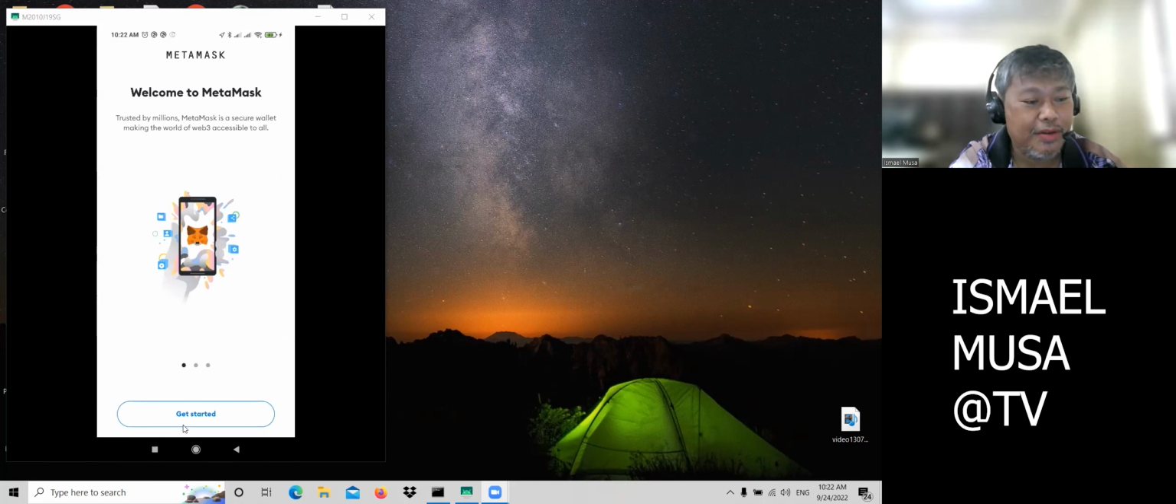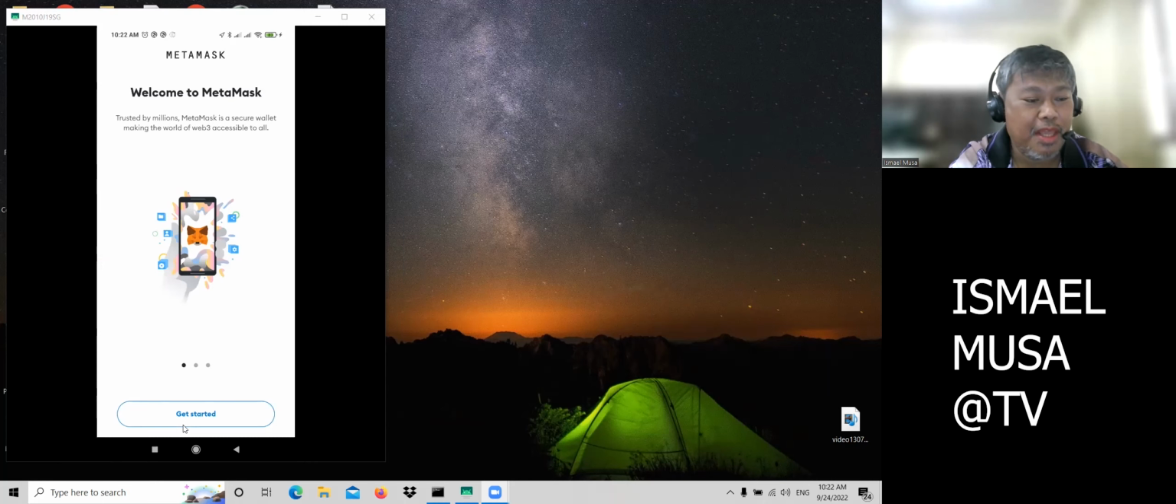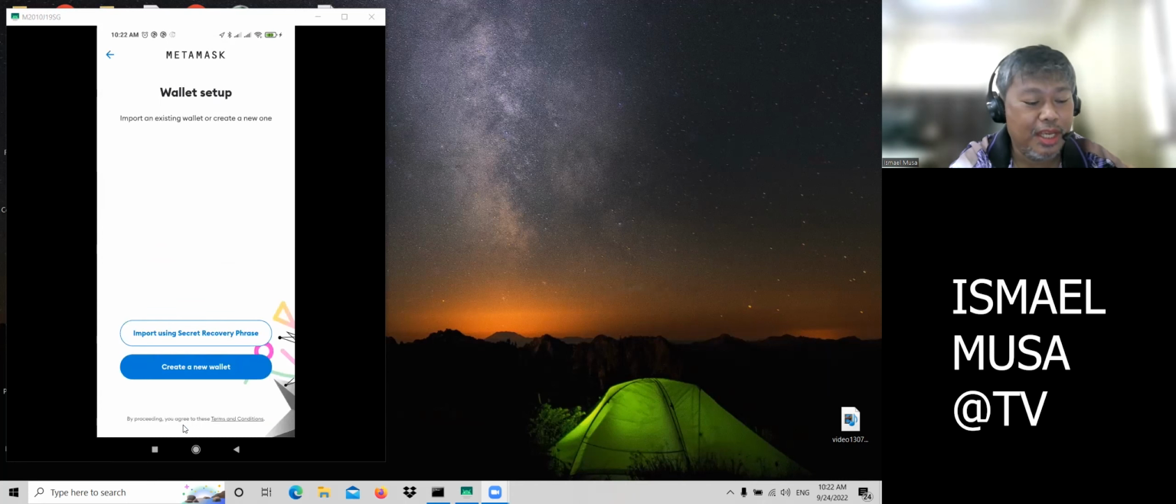Okay, so welcome to MetaMask. It is trusted by millions. MetaMask is a secure wallet, making the world of Web3 accessible to all. So you click get started. Since I'm going to create a new wallet, click create a new wallet.